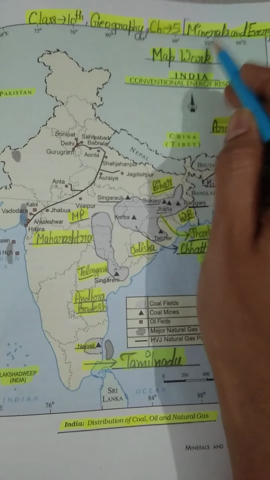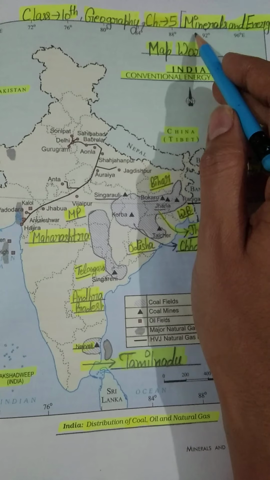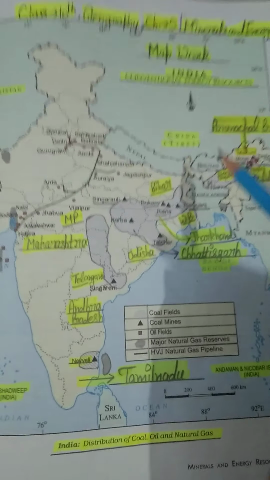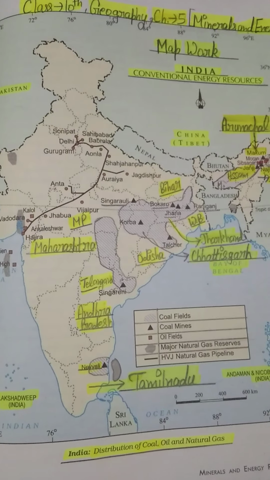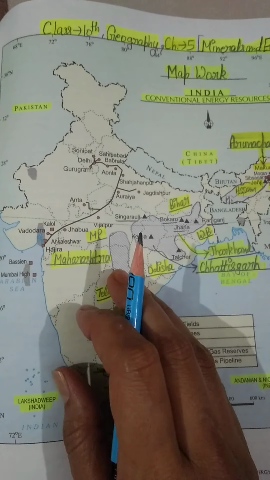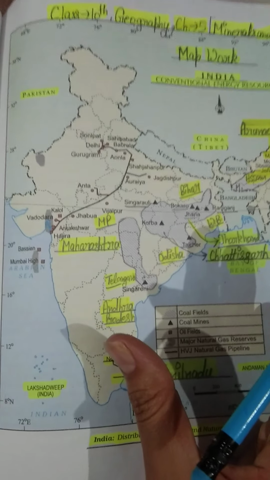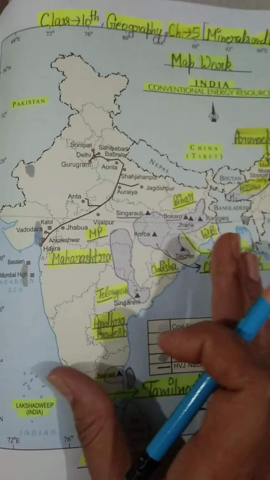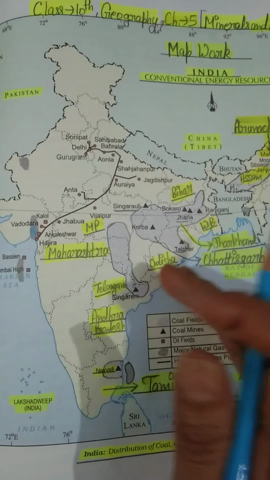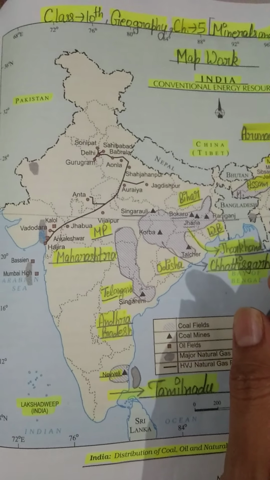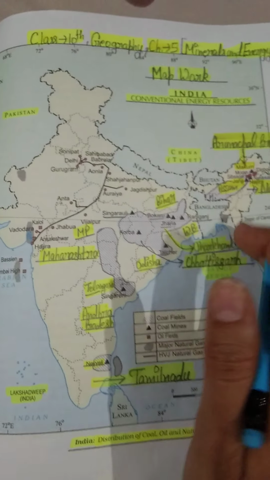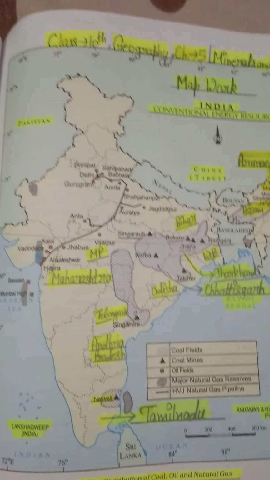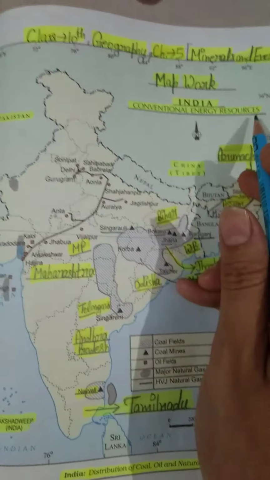Students, as you know, last week we discussed the production of important minerals. In my last video I told you about the production of iron ore, manganese, bauxite, and mica also. And now today in this video we are going to discuss the map skill of our conventional energy resources.